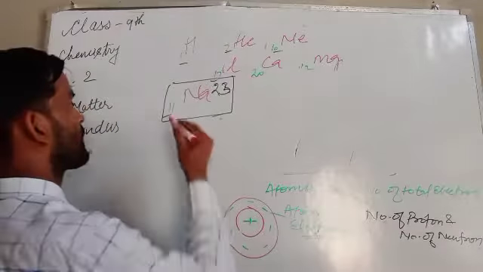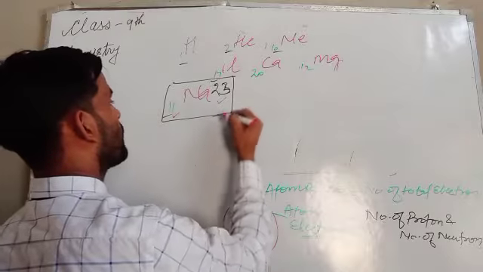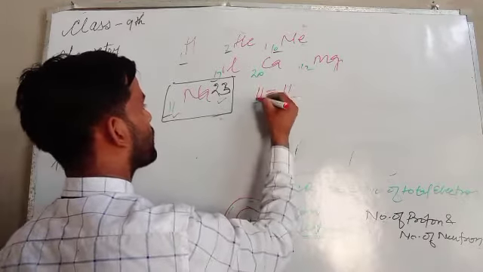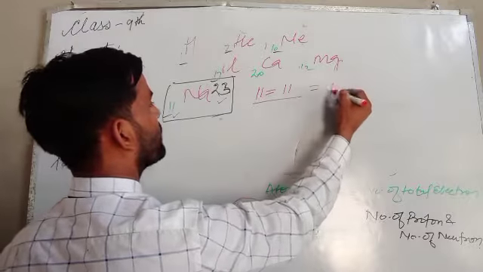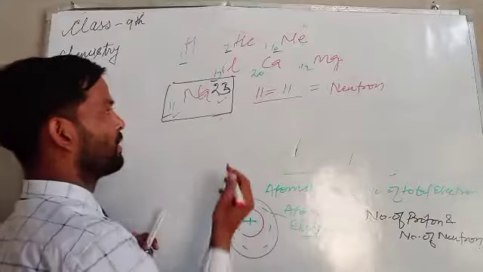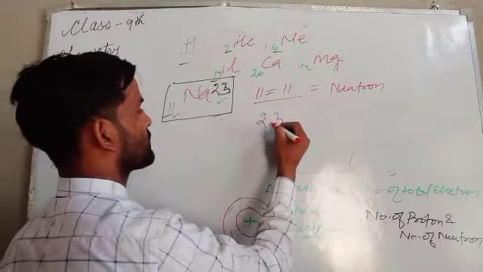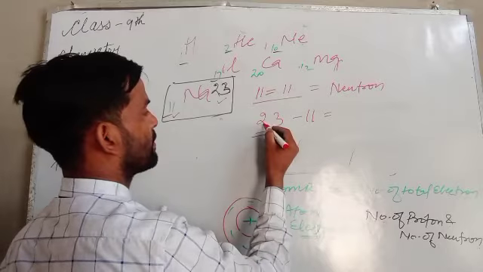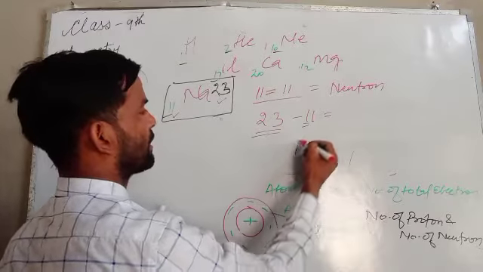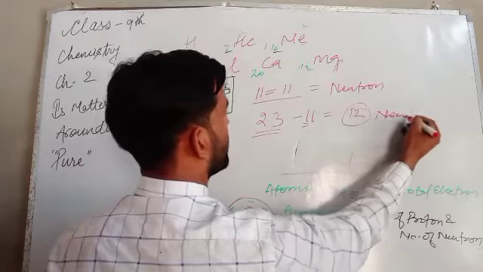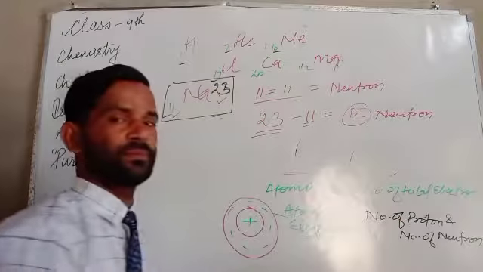The number of electrons equals the number of protons, so 11 electrons, 11 protons. To obtain the neutrons, we subtract the atomic number from the atomic mass, so there will be 12. That is the number of neutrons.